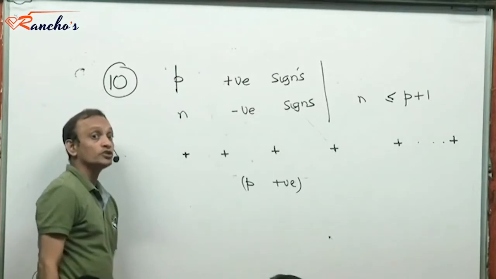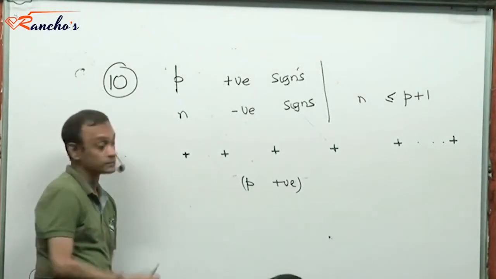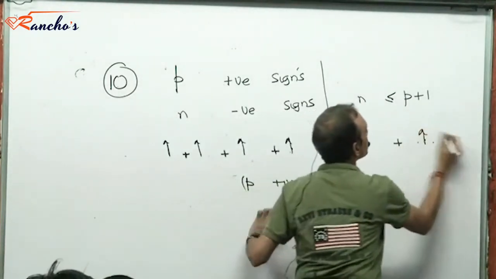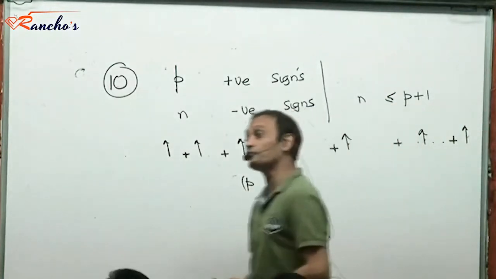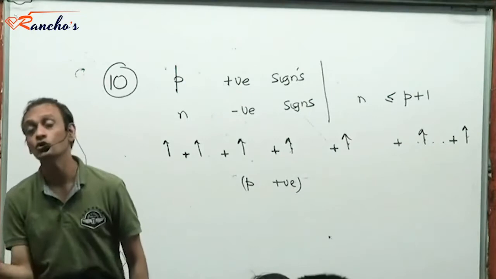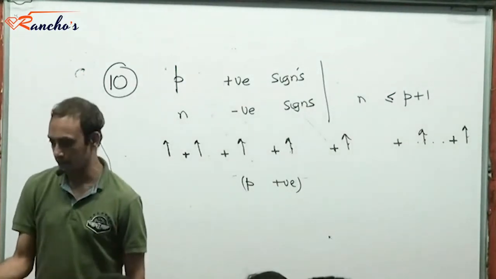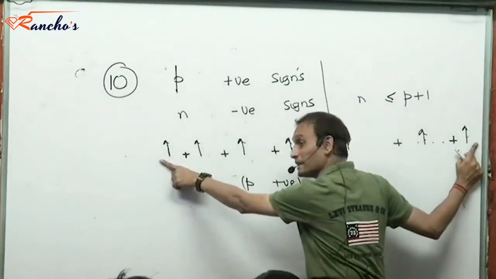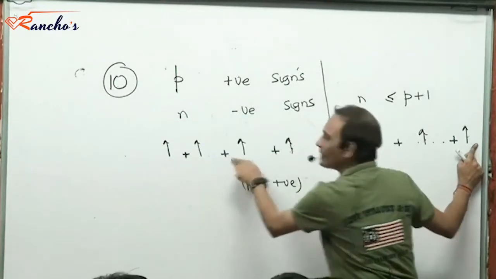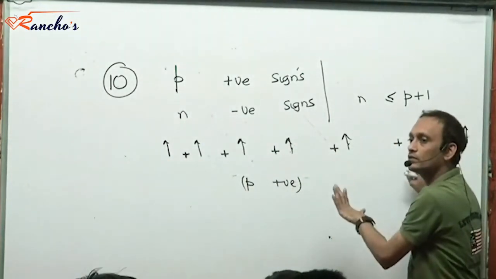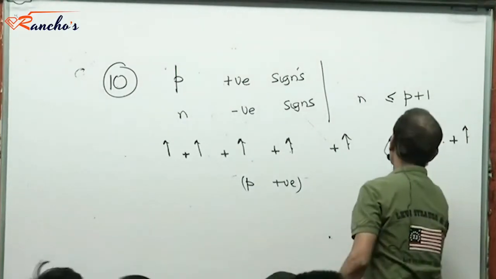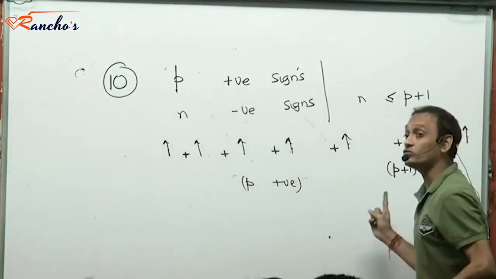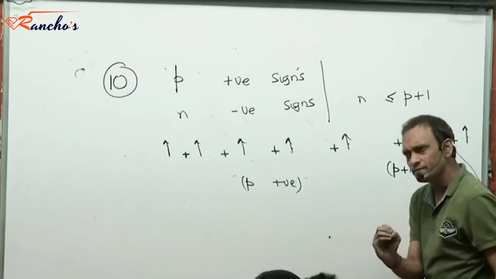Now, the eligible locations for the N negative signs are these, given the constraint of the problem. That means no two negative signs could be together. How many spaces are these? P plus 1 spaces, isn't it? These are P plus 1 arrows, and in these P plus 1 arrows, the negative signs would have to get accommodated.